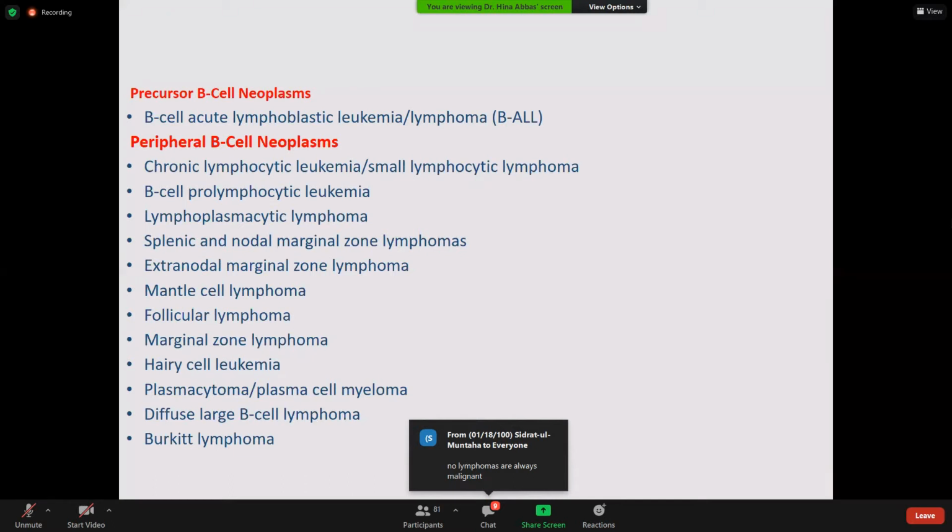Although it has not metastasized, it has a potential to metastasize. So we will call it stage 1 lymphoma, not benign lymphoma.